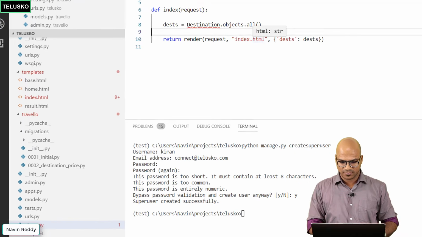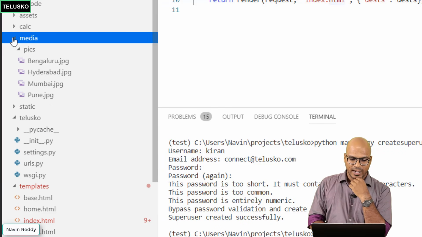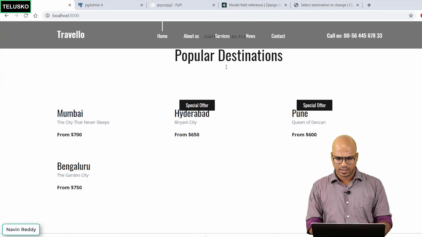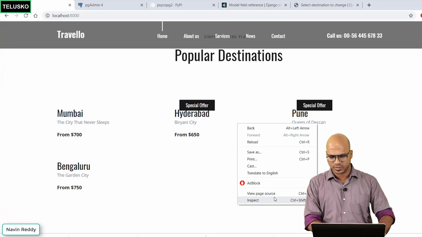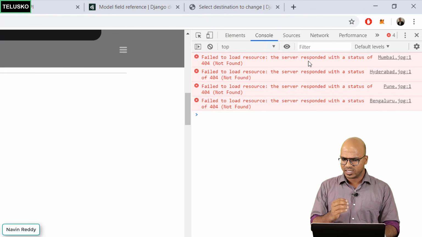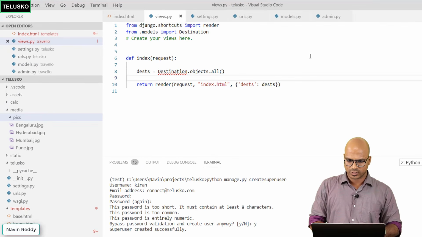How do we verify that? If you go to Visual Studio, you can see we'll be getting one more folder here, which is media. And if you expand that in pics, we have all these images. So images are there. So what is going wrong? One way to verify that is by going to inspect element, inspect and go to console. You can see it is not able to find the image. Okay, let's see what is going wrong.